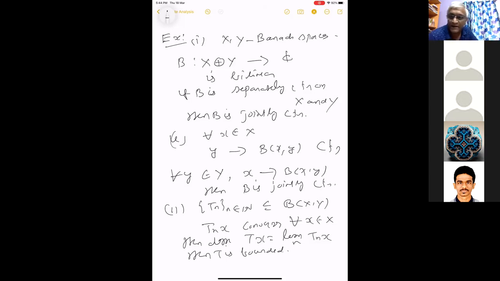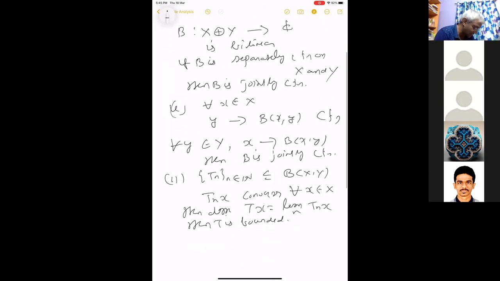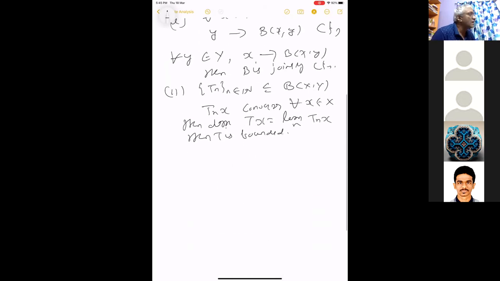Okay, this is also an application of the uniform boundedness principle. You can prove that norm T is bounded. It's very easy. It's a usual trick. Using that you can prove that. So these two are exercises. That is one thing. So this is about the uniform boundedness principle.